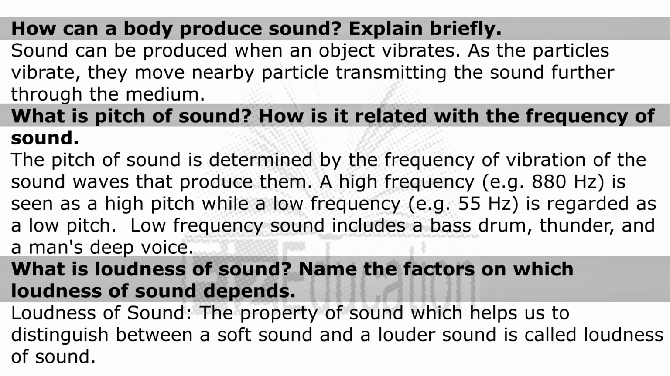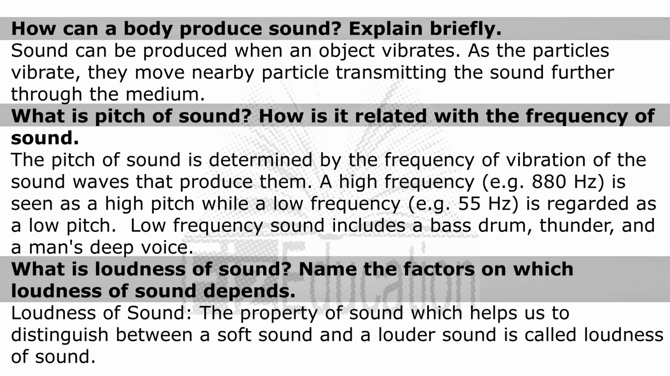What is pitch of sound? How is it related with the frequency of sound? The pitch of sound is determined by the frequency of vibration of the sound waves that produce it. A high frequency, e.g. 880 Hz, is seen as a high pitch, while a low frequency, e.g. 55 Hz, is regarded as a low pitch. Low frequency sound includes a bass drum, thunder, and a man's deep voice.